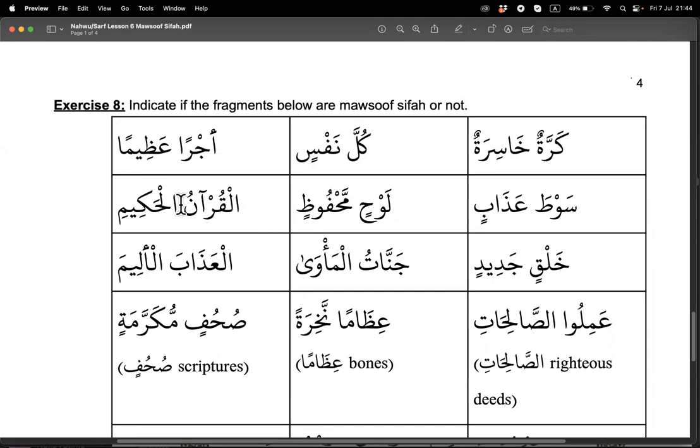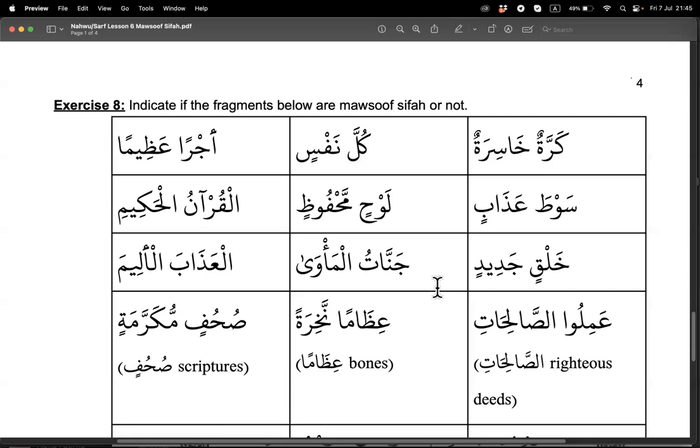Why? All are singular, masculine, same. Hakimi, and not what? Al-Quranu is Rafa and Hakimi is Jar. Very good. Next one, Kholkin Jadidin. Mawsoof Sifah. Good. Jannatul Ma'wa. Not Mawsoof Sifah. Good.